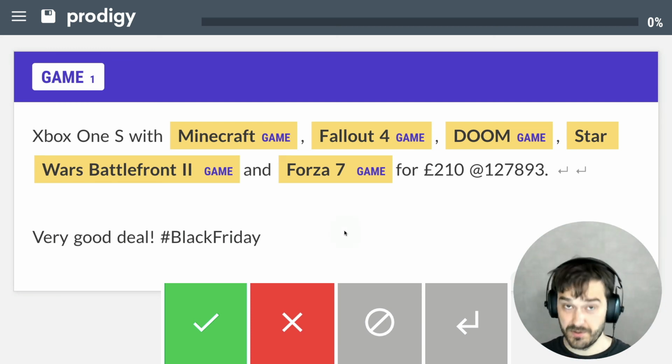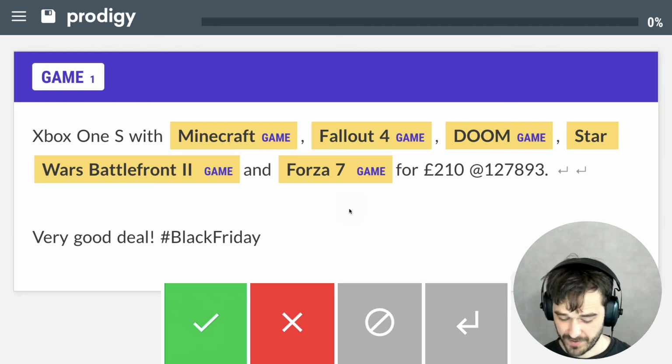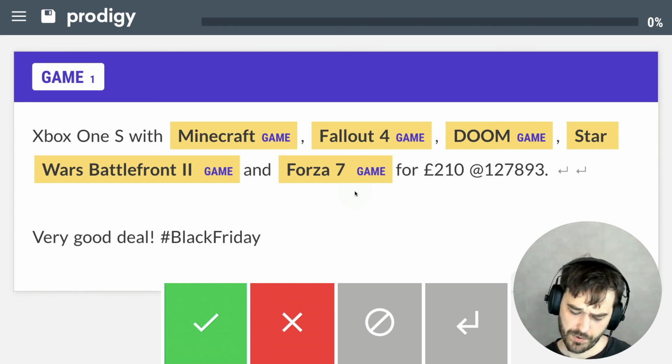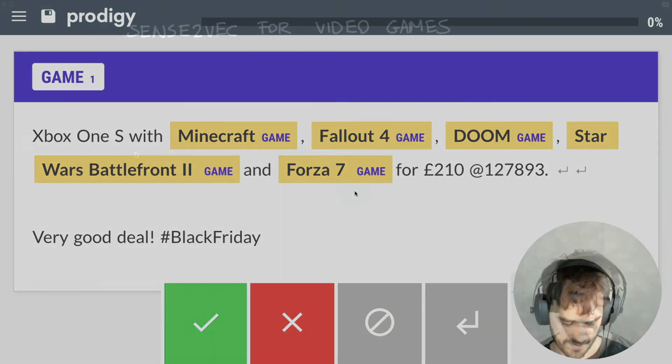We do have an approach that in general works pretty okay. We have a pretty big patterns file that is able to detect lots of these video games. And having those patterns is going to make it just a whole lot nicer for me to annotate this data set. And there's still some tricks that I could do from here, but I do think this is a nice point to wrap up this video and to maybe reflect on some of the lessons that we've learned. In this video, we've seen how Sense2Vec was able to help me find video games in text, and also how it was able to just make the annotation experience a little bit nicer.